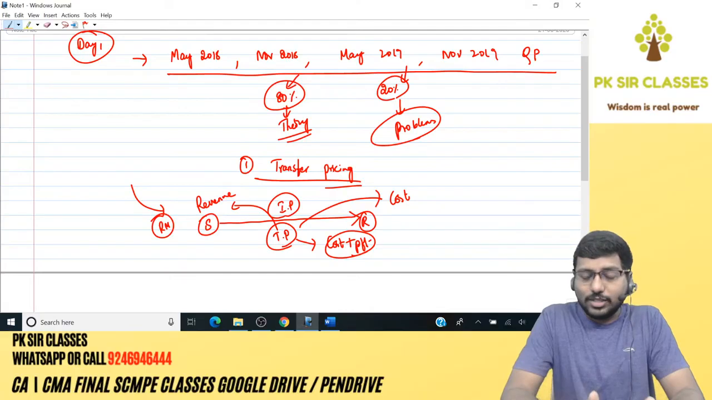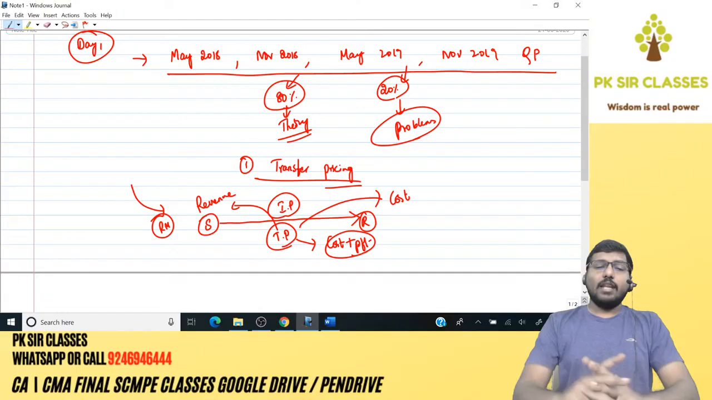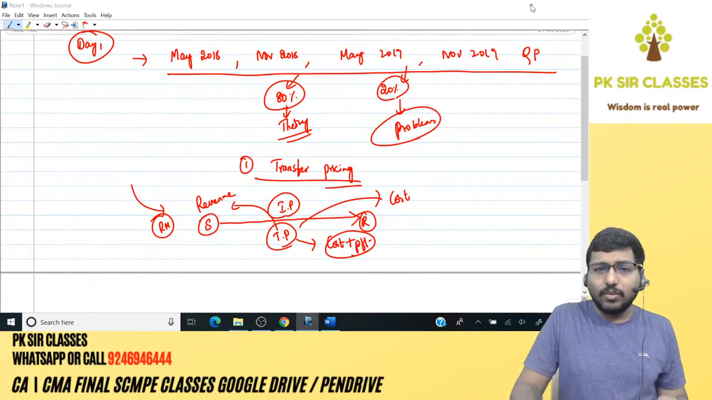This sort of mismatch between the supplying division and the receiving division with respect to transfer price, we have clearly defined as transfer pricing conflict. What did we call it? Transfer pricing conflict. Okay, anyway, after that we have seen certain important concepts.